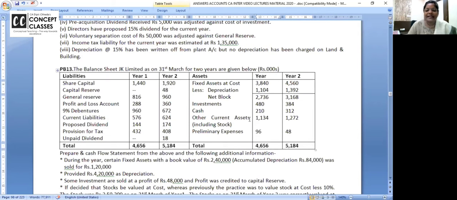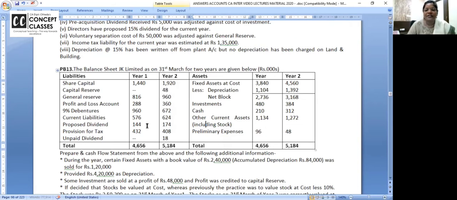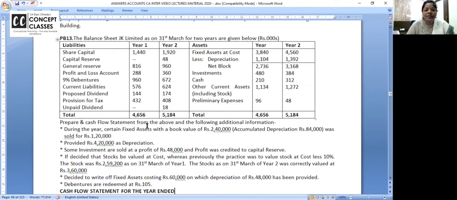What else? Current assets I'll take later, including stock. Preliminary expense were 96 and now there are 48. Means 48 you have written off preliminary expense in the P&L account. Preliminary expense reduces, P&L debit. Is any money going out? No. Non-cash expense, add back. Preliminary expense, add back, written off, 48. 96 minus 48 is 48. That's all except current assets and current liability.